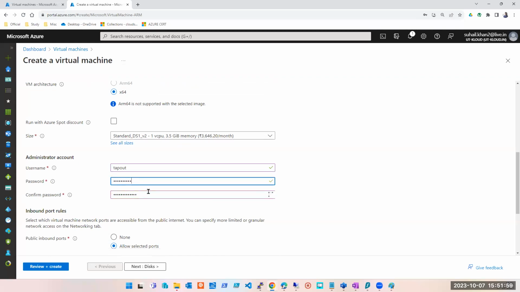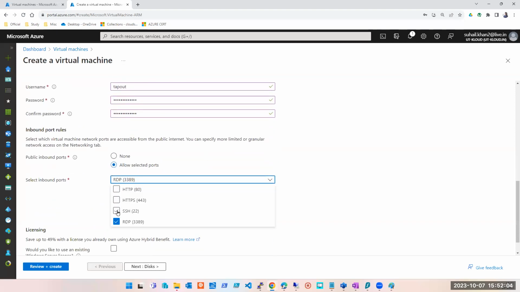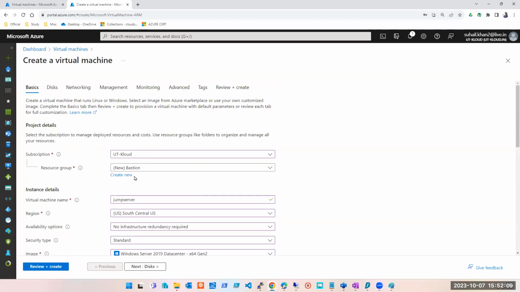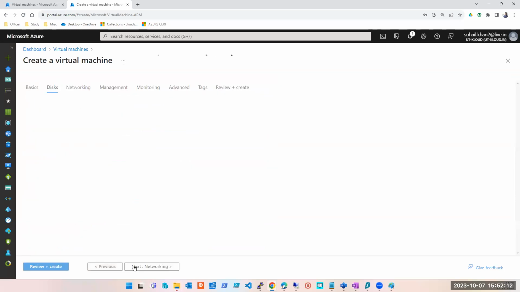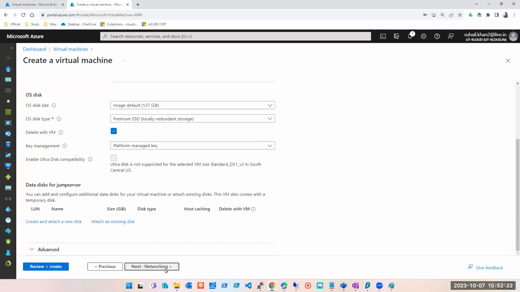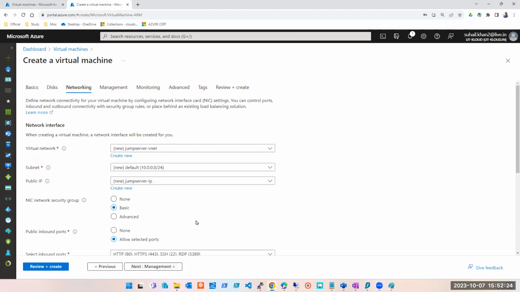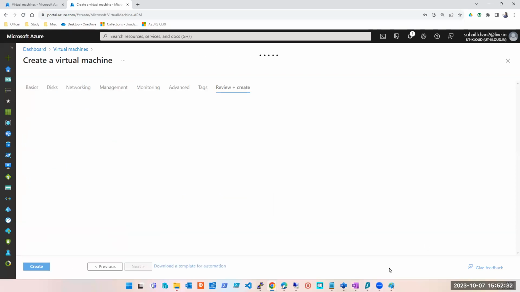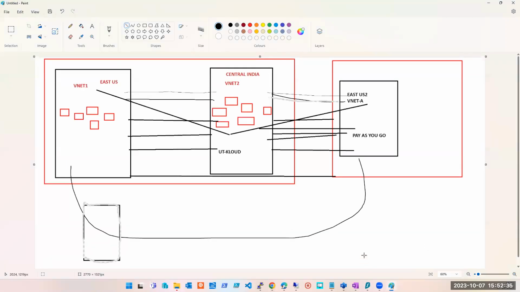Now, what is a jump server? A jump server is where you can log in publicly using a public IP, and then from that machine you connect to other resources in your network. It could be another machine. From that machine, you're going to another machine. That is one possibility. From that machine you can go to some other storage account. That is a possibility. From that machine, you can go anywhere, wherever you want within that network. Those all are possibilities. That is the reason we call it a jump server. Let me open Paint while this machine is being created.